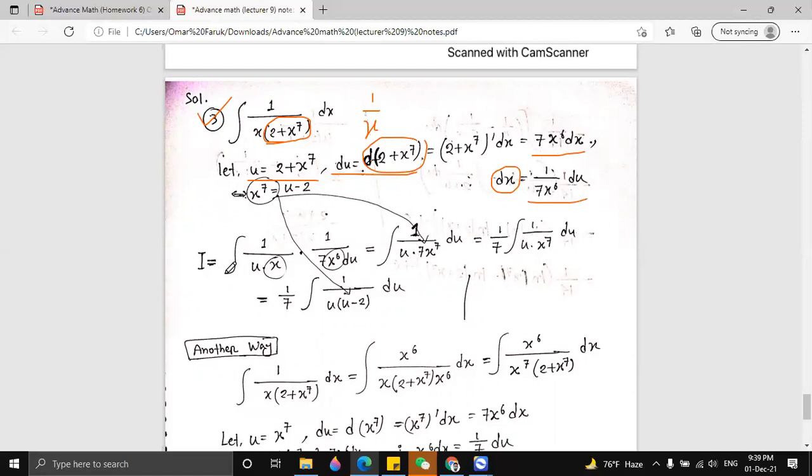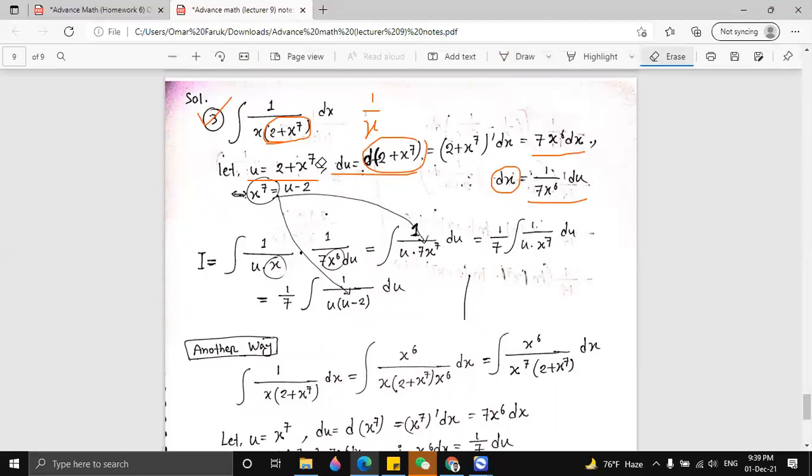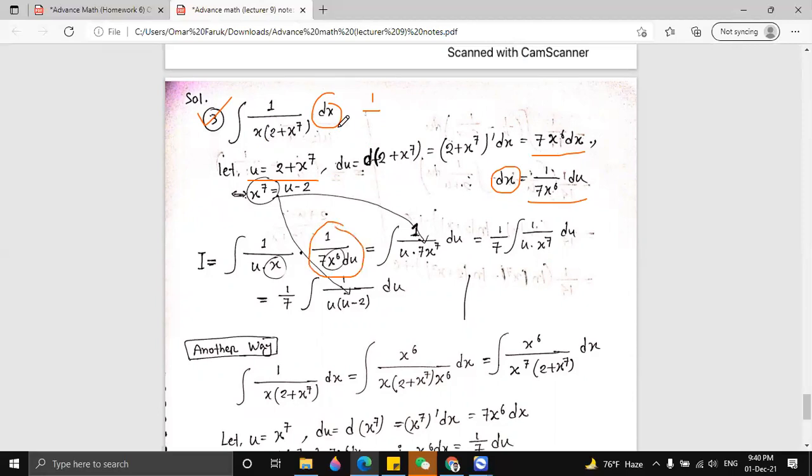So here we have to substitute dx. We know dx is equal to 1 by 7x⁶ du.